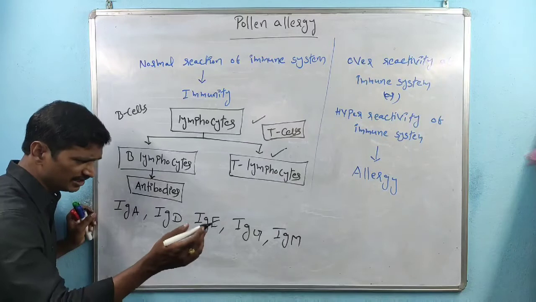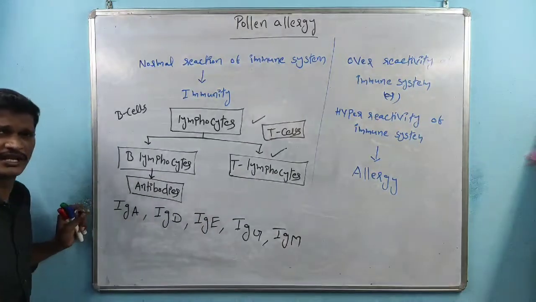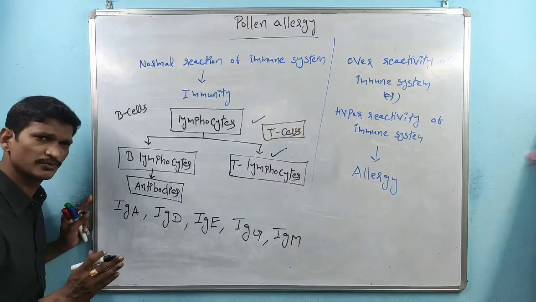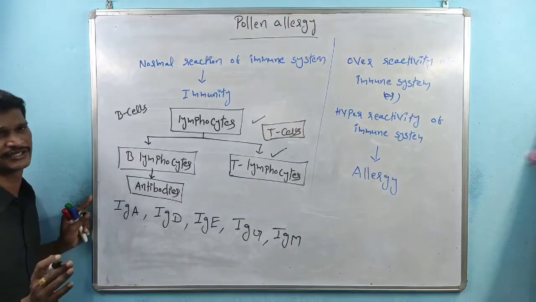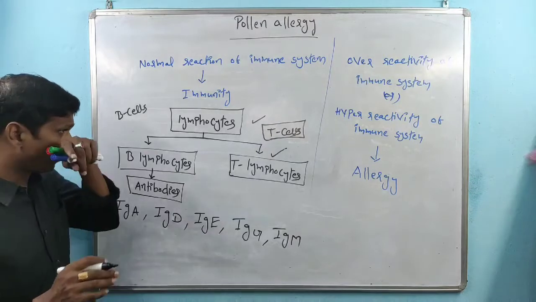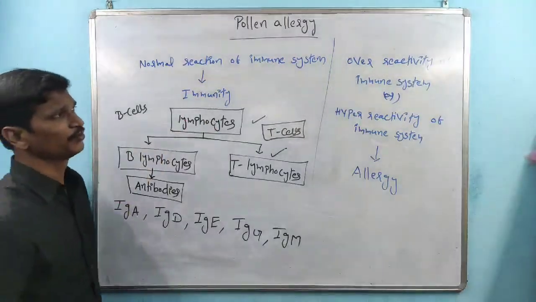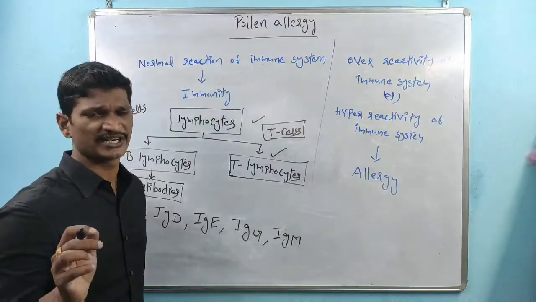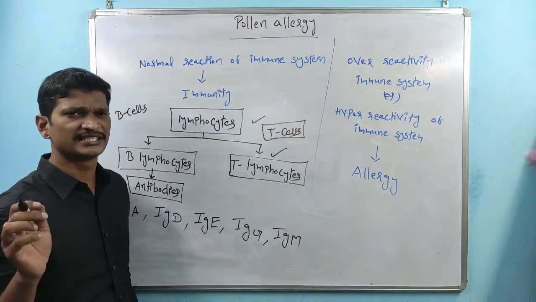See, sir, of all these antibodies, which one is responsible for causing allergic reactions? I already said, overreactivity of the immune system, that is nothing but hypersensitivity reactions, that is nothing but allergic reactions.